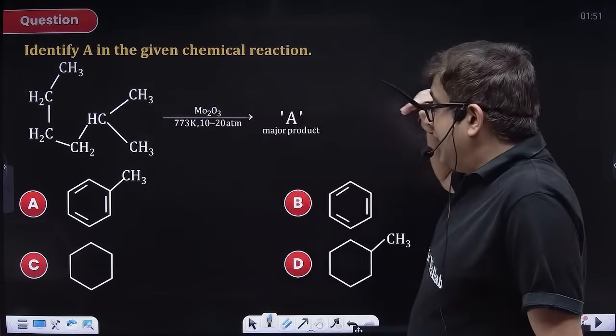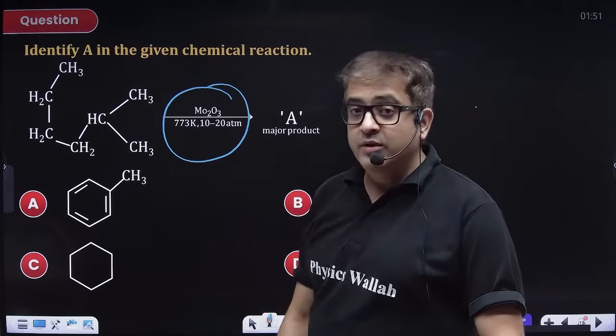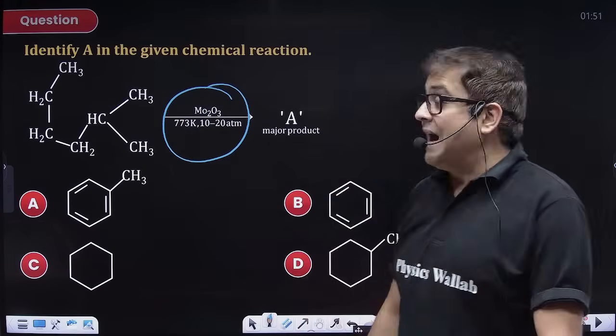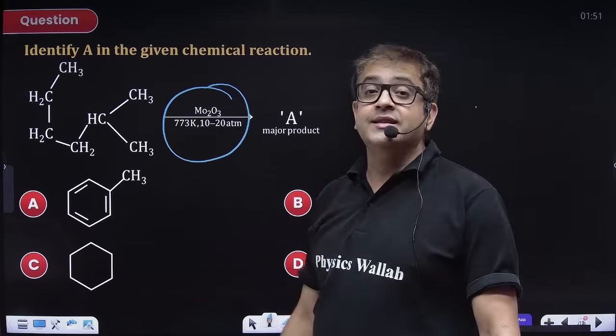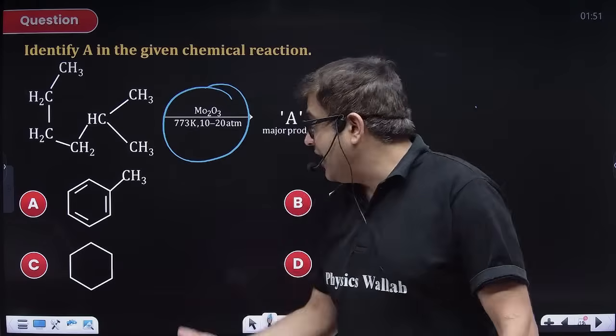Identify A in the reaction. Now, this is molybdenum oxide. You can either use chromium, vanadium oxides at 500 degrees Celsius, 10 to 20 atm. They also undergo first cyclization, then aromatization.